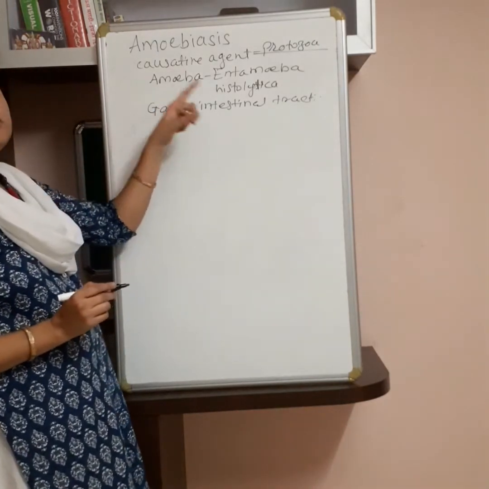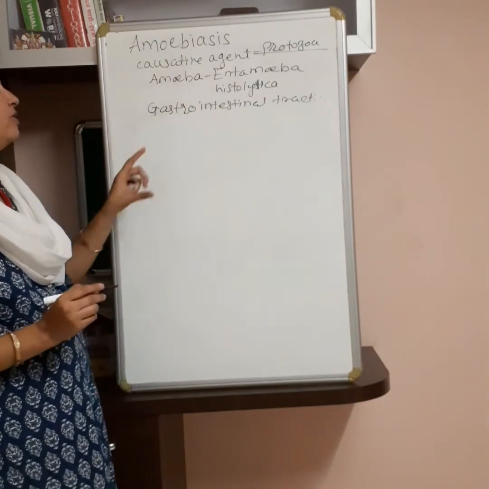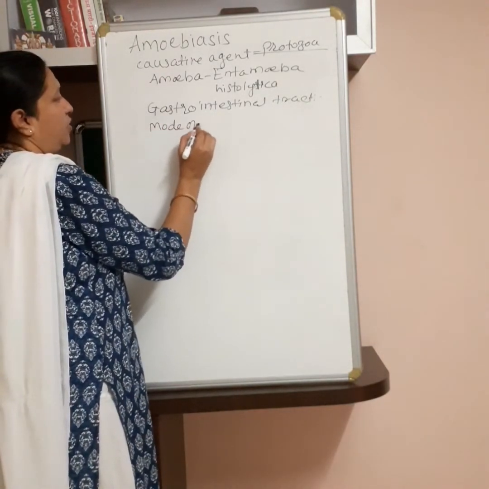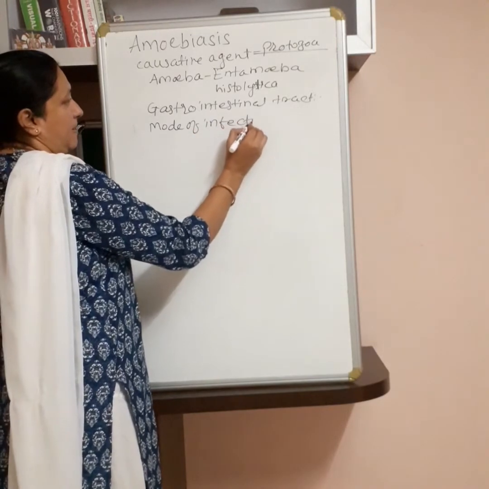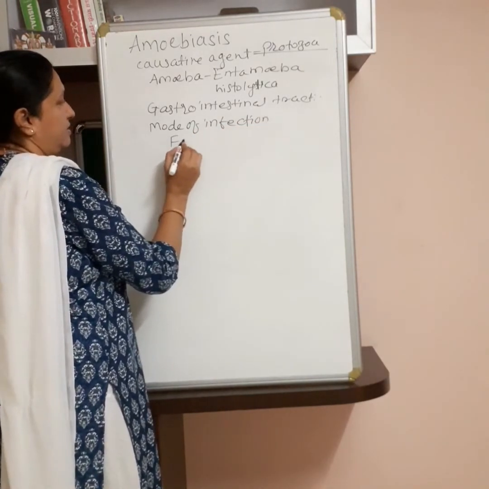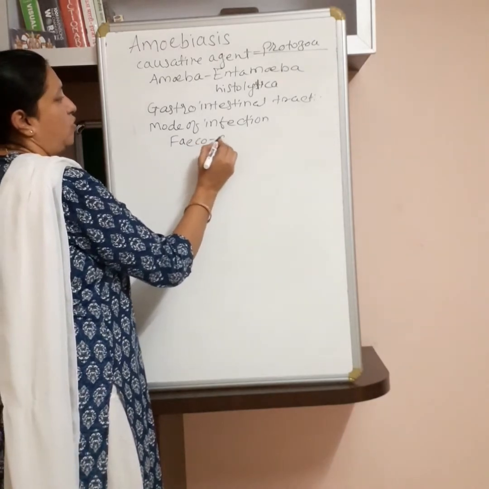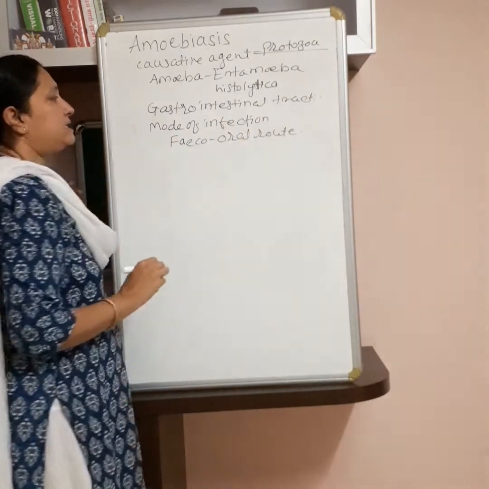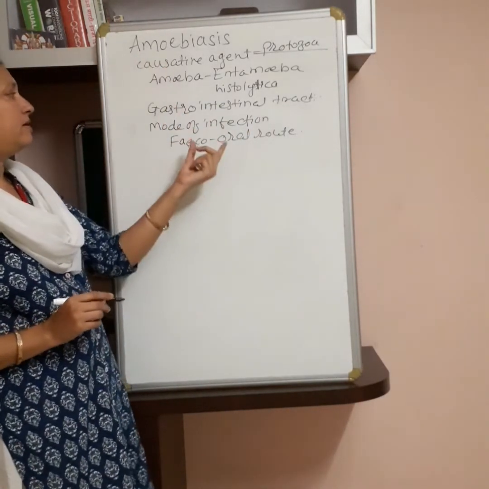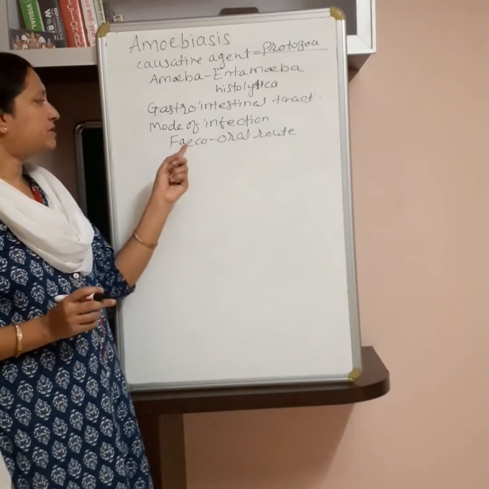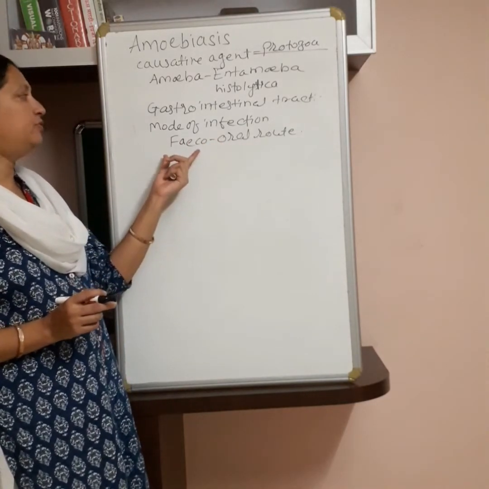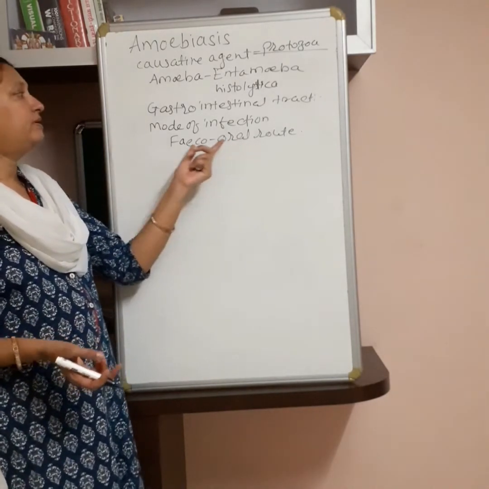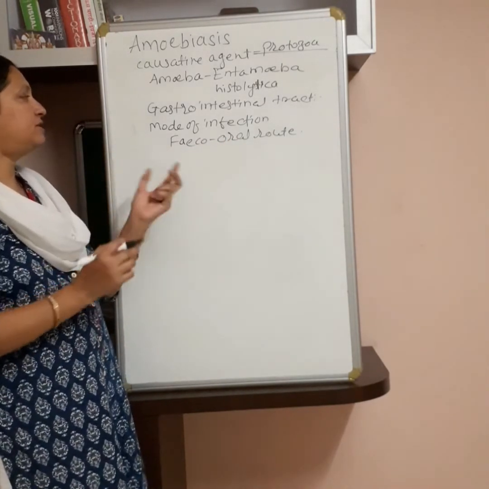Now see the mode of infection, how it enters the body. Its mode of infection is known as the fecal-oral route. This means the amoeba escapes from the infected person through the fecal matter, undigested food, and enters the body of another healthy person through the mouth. Now, how does it transfer from person to person?